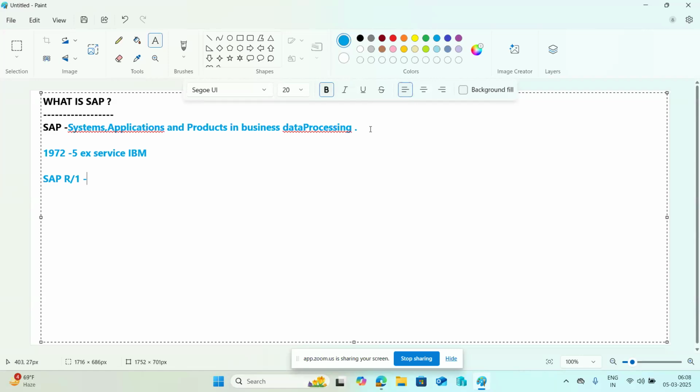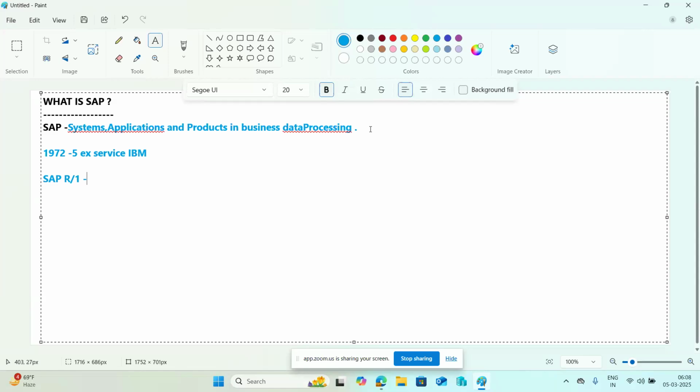Over the years, SAP has expanded its product portfolio and global presence through strategic innovations. They have released many products into the market.